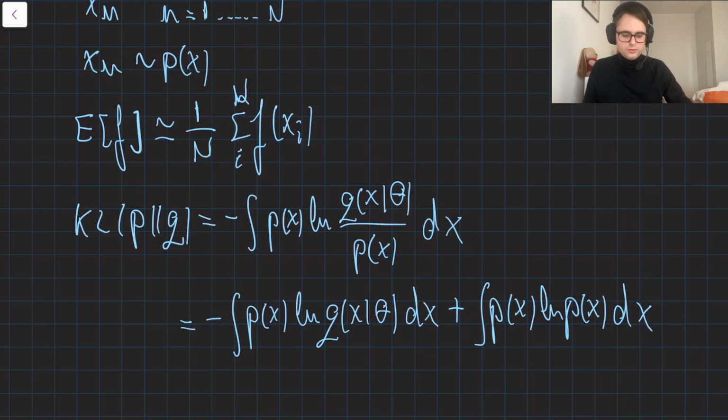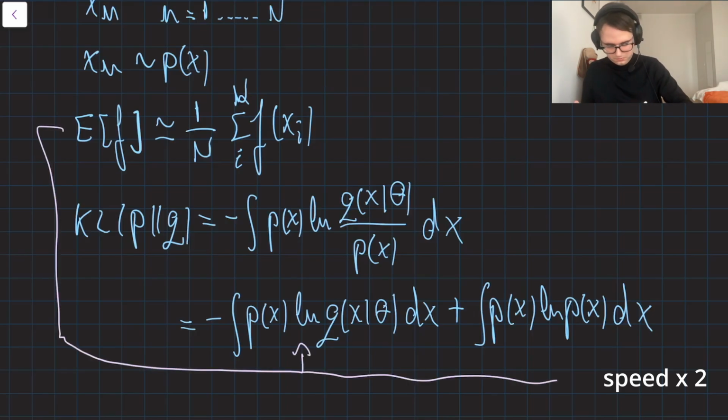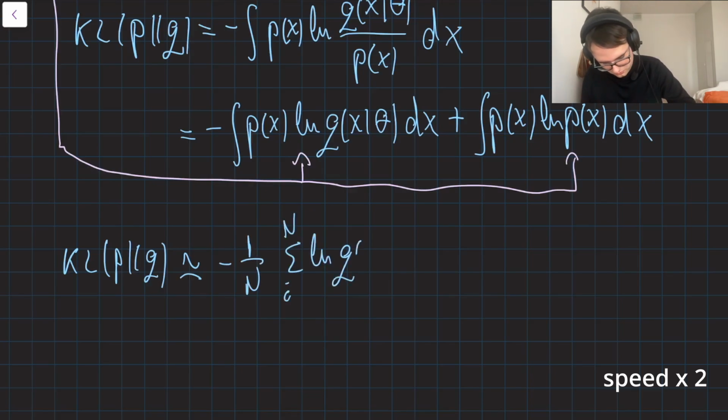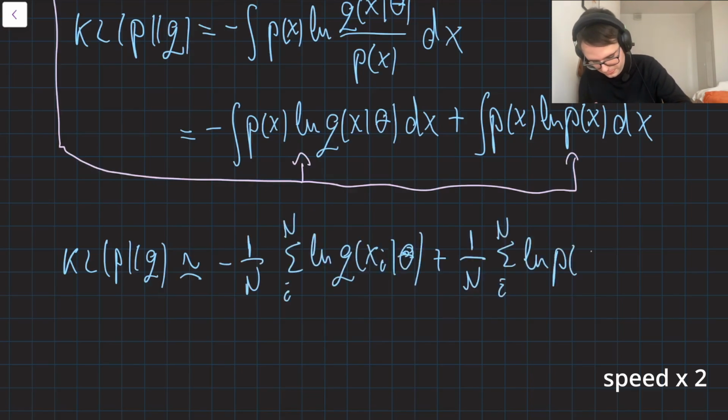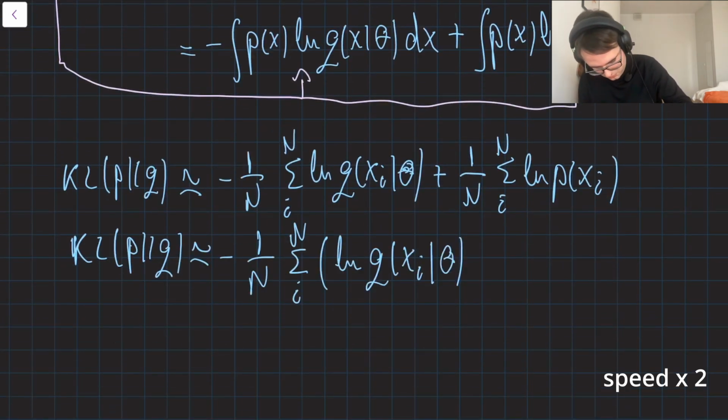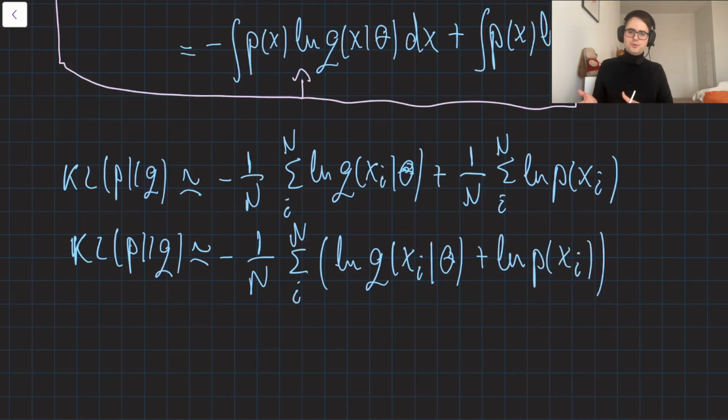Okay, and now we are going to use the finite sums for the two components. The second term on the right hand side is independent of theta, and the first term is actually the negative log likelihood function for the theta parameters under the distribution of the chosen model. Therefore, we see that minimizing the Kullback-Leibler divergence is equivalent to maximizing the likelihood function.